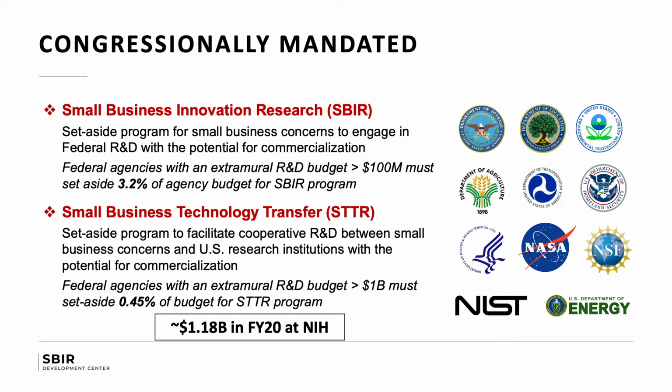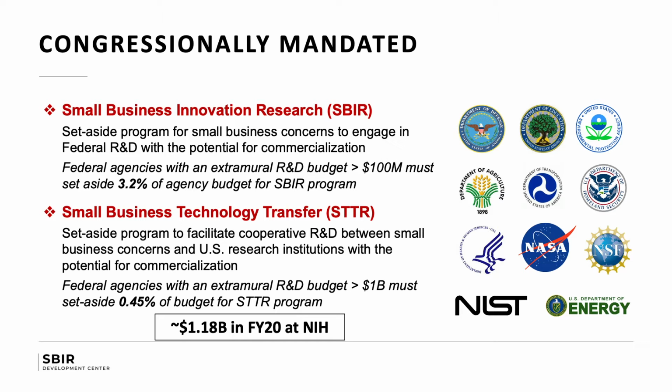I'm going to talk a little bit about SBIR and STTR for those of you who might not be familiar with the programs. These programs are congressionally mandated. The Small Business Innovation Research, or SBIR program, is a set-aside for small business concerns to engage in federal R&D with the potential for commercialization. So all federal agencies with an extramural research and development budget over $100 million must set aside 3.2% of their agency budget for the SBIR program. And those agencies are listed there on the right.